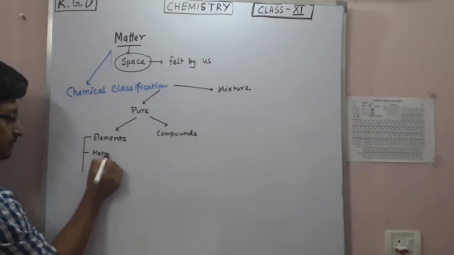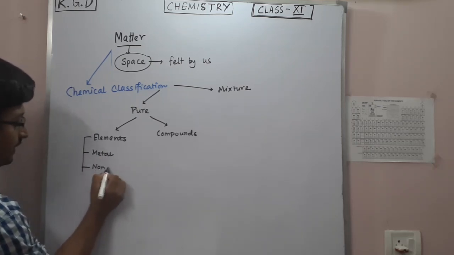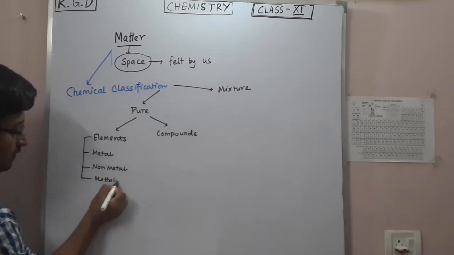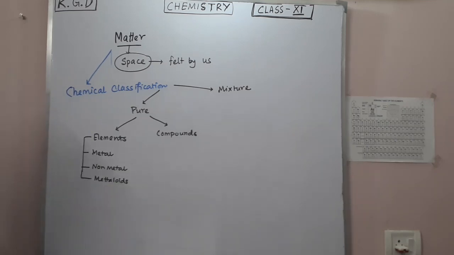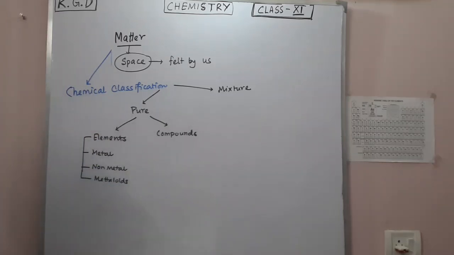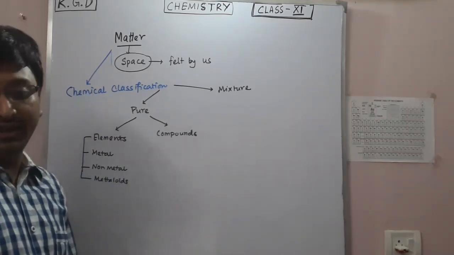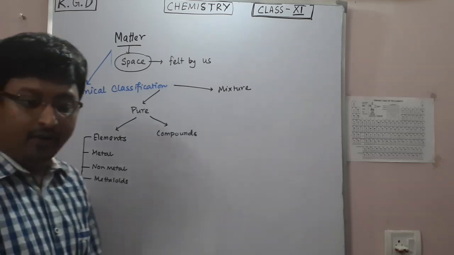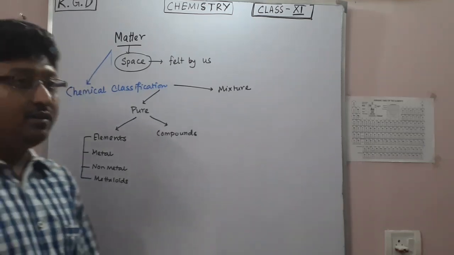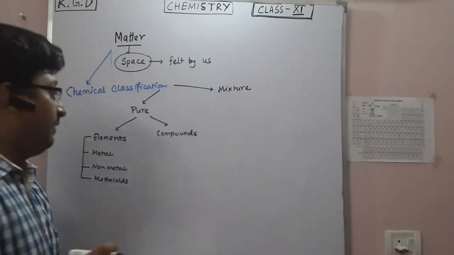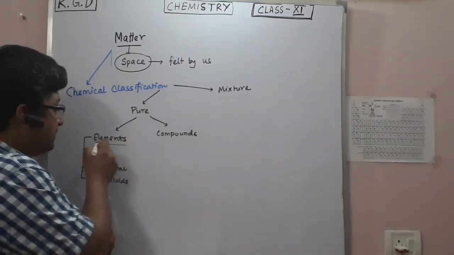Number one, metals. Number two, non-metals. Number three, metalloids. What are they? Metals, you know, are solids at room temperature, have high density, possess luster, and are good conductors of heat and electricity. Non-metals are brittle and usually poor conductors of heat and electricity. And metalloids are those which have characteristics of both metals and non-metals. Awesome. This classification is basic.